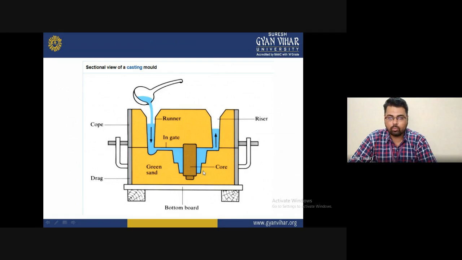The cores are placed in between the sand casting. You can see the green sand here, which works to collect the mold and hold it for a certain time, so that no vibration is generated and all the parts remain completely stable together during the casting process.